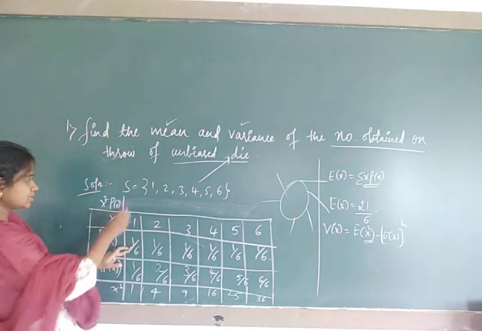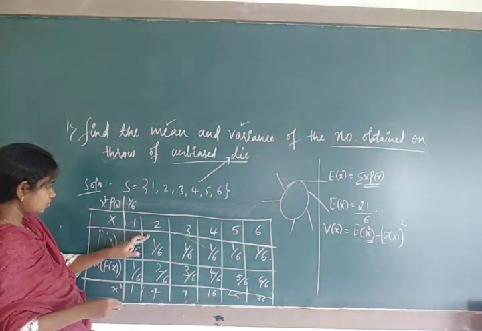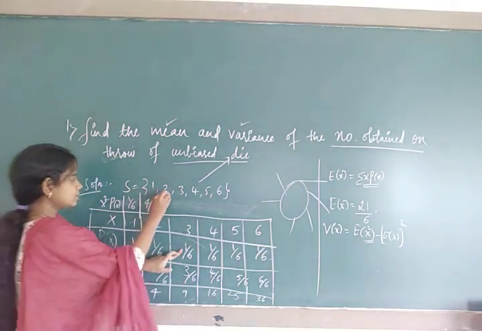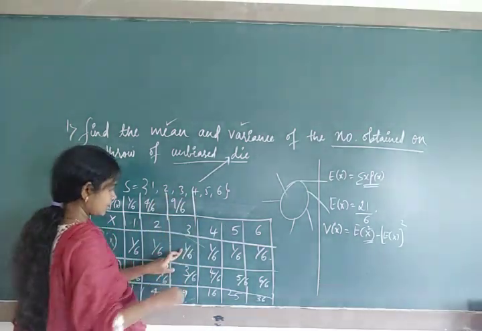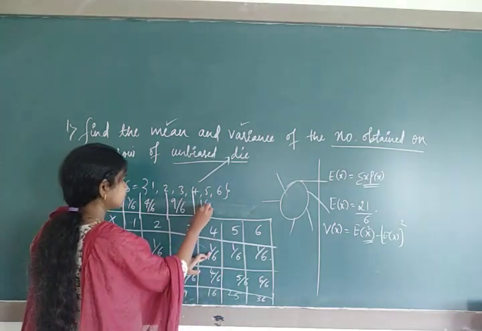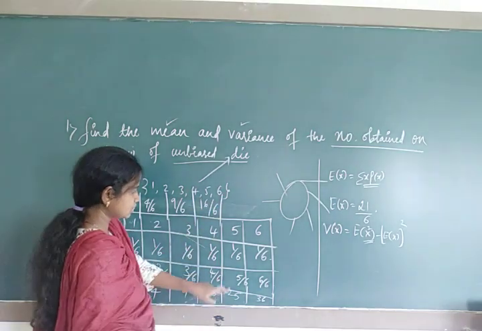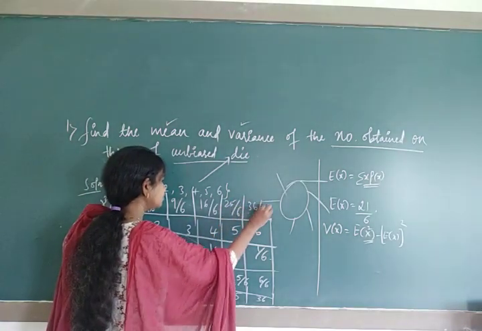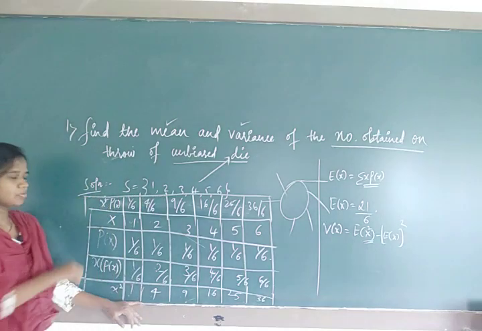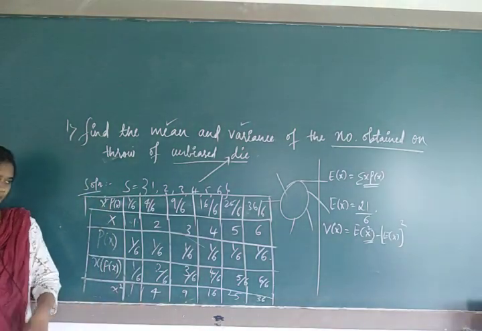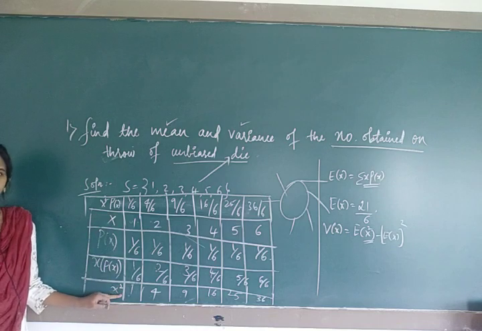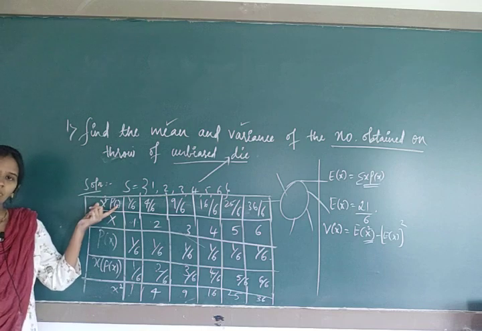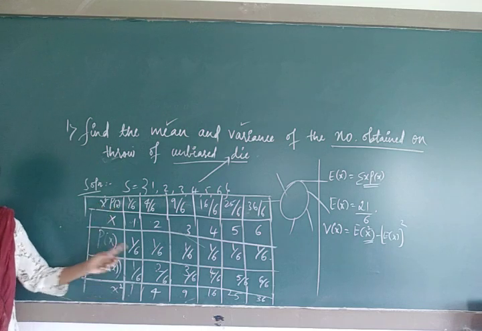So what is x square p of x? 1 into 1 by 6 is 1 by 6, 4 into 1 is 4 by 6, next 9 by 6, next 16 by 6, next 25 by 6, and 36 by 6. So how to take the variance column? You just take x square, this is x, you just make it a square. As you have x p x for the mean, similarly one more column will be extra, x square p of x.